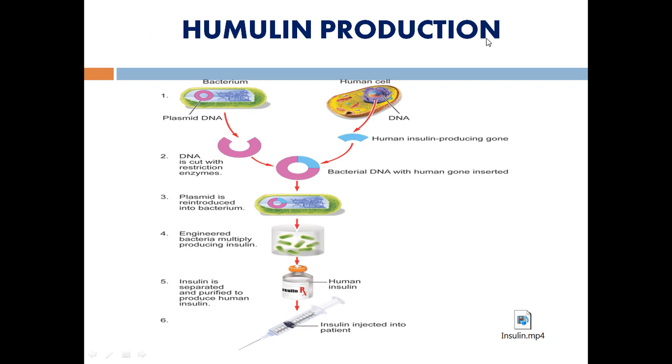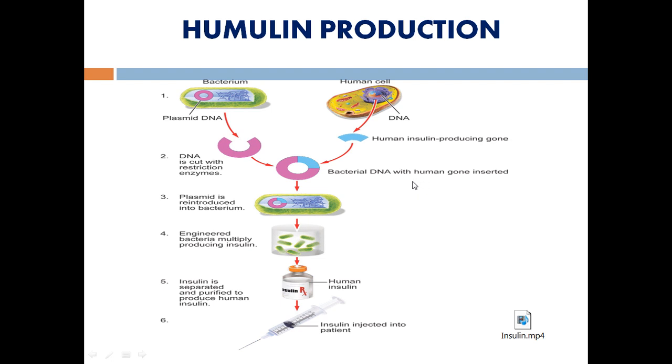So it has been given in this diagram. Humulin is nothing but human insulin that is produced by rDNA technology. As I said before, the first is the bacteria, that is the plasmid donor, and here the human DNA has been isolated. With the help of a restriction enzyme, the vector as well as the DNA has been cut at a specific site, named palindromic sequences. Then the third step is that the recombinant DNA vector has been created.